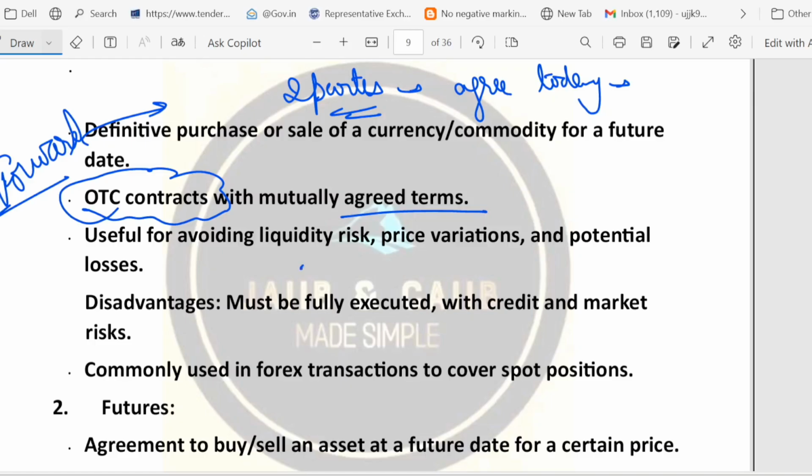So you can lock a price, and you can avoid sudden loss or liquidity problems. For example, a company that will receive dollars in 3 months can lock a rupee-dollar rate today. But forwards are binding. They must be fully executed. They have credit risk, which means the other side might not pay, and they also have market risk. So the question can be asked: forwards are exposed to what kind of risk? Credit and market risk are there, and forwards are commonly used in forex transactions. So I hope the concept regarding forwards is crystal clear.